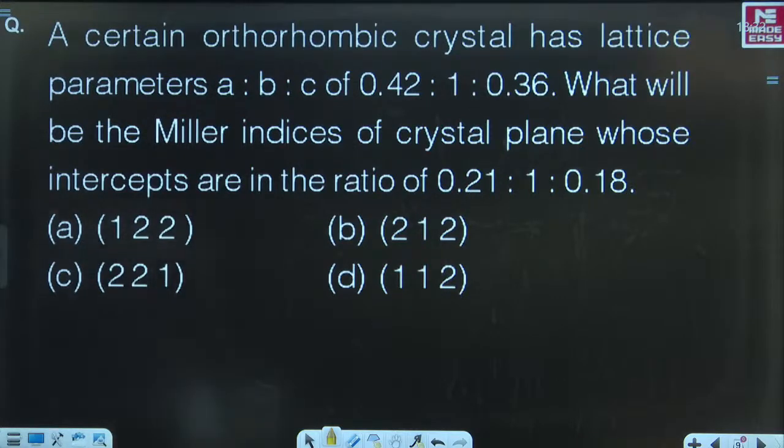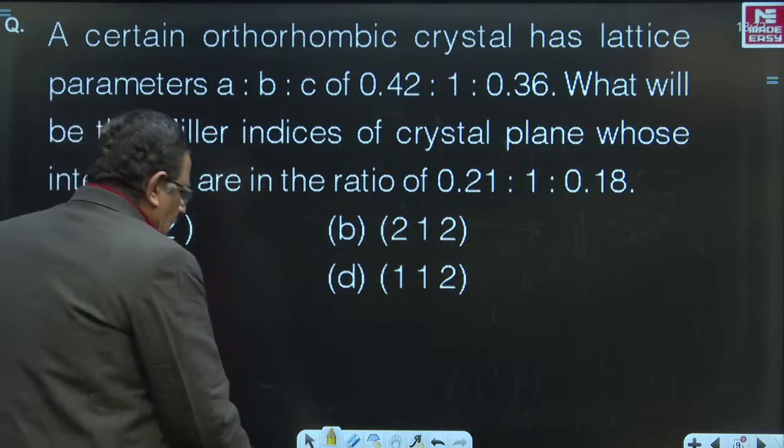Very, very good. Come on, try. People are trying already. Very good. What will be the Miller indices of crystal plane whose intercepts are in the ratio of 0.21 is to 1 is to 0.18? Yes, very good. Abhishek, excellent beta. Kush Kumar, Avinash, Priyanshu Raj, very, very good.